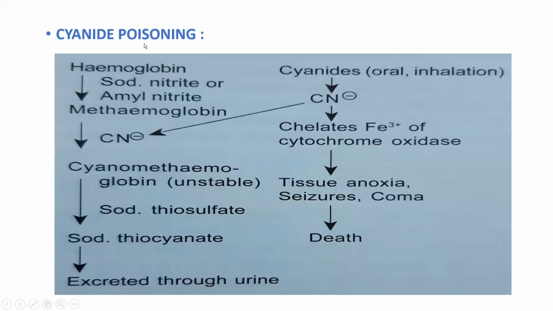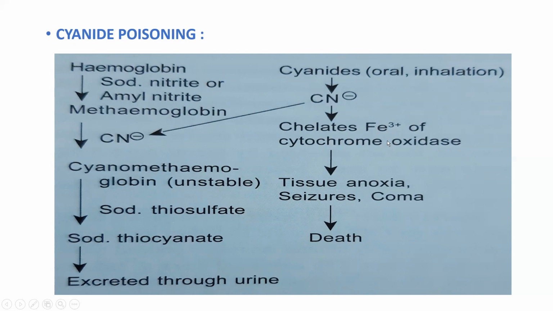Then cyanide poisoning, we can also use these nitrates, because usually, like in the movies, people like a terrorist will take cyanide. So they will take it either orally or by inhalation. Those cyanide ions will chelate the ferric ions from the cytochrome oxidase. The cytochrome oxidase is a main enzyme present in our liver. It is used for our day-to-day life, like our metabolism, for all kinds of things. From this enzyme, that ferric ion will be taken up by the cyanide.